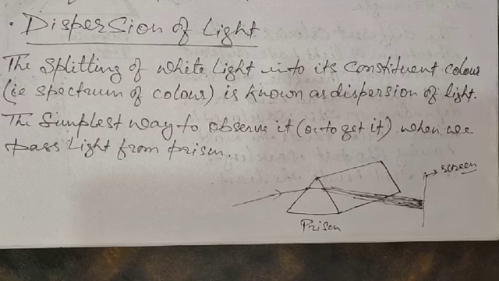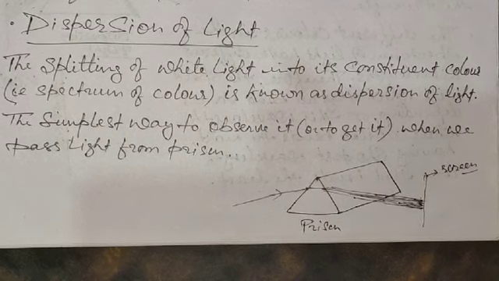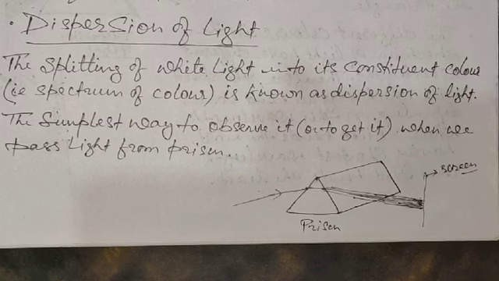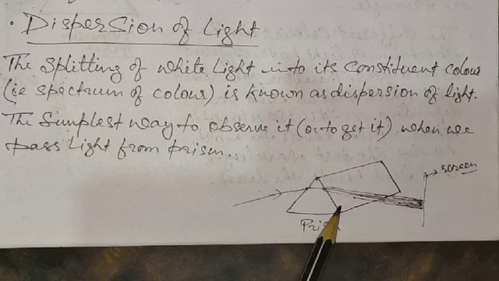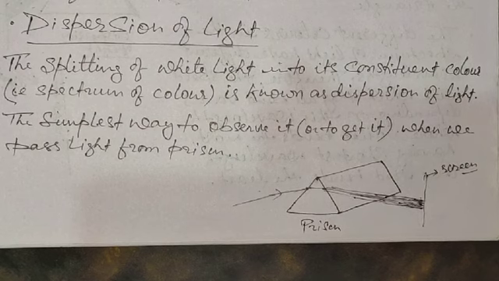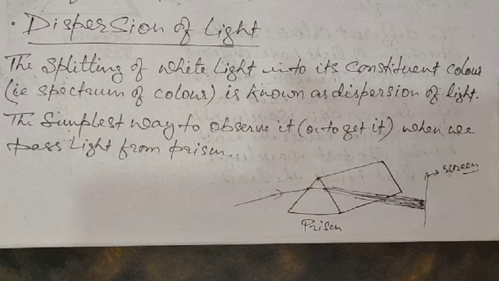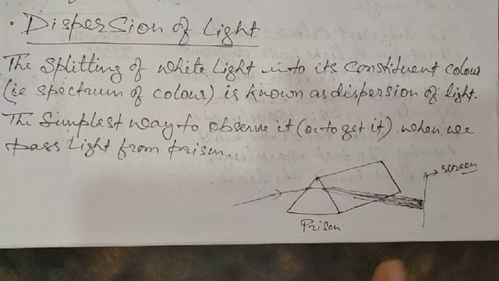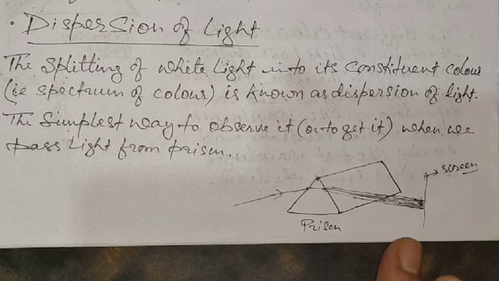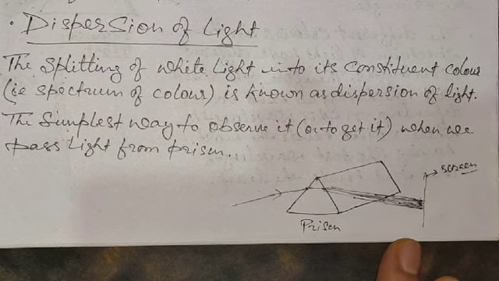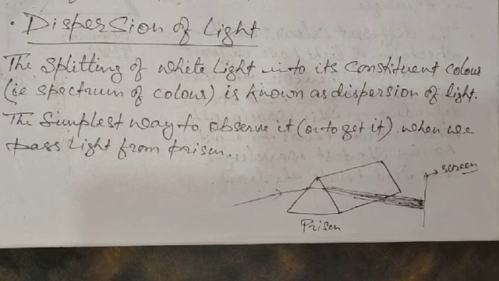The rainbow is not today's topic of discussion, so we are not going to get into that. But here we want to discuss how the white light splits into its constituent colors. Before understanding that, we must understand something about the refraction of light. Not in that much detail, but we will study some part of it, and then we will see the cause of dispersion of light. So let us move on.